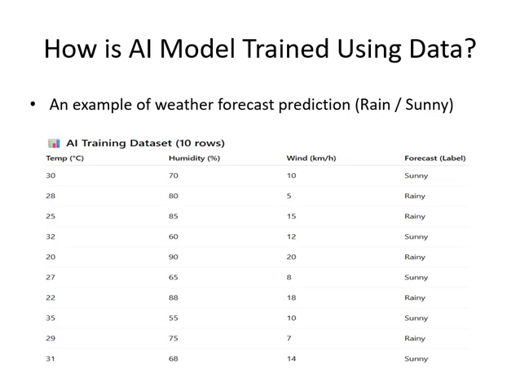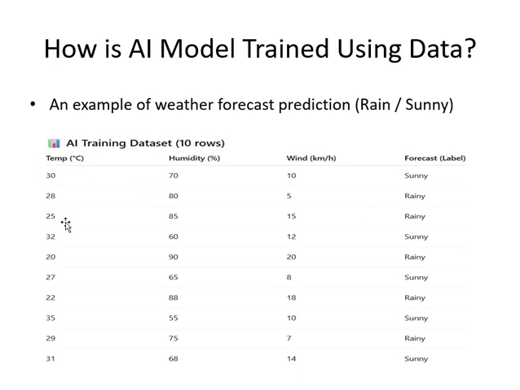So now let us see an example of weather forecast prediction, whether it will rain or it will be a sunny day, by using a small data set. This data will help you understand how intelligence models are usually trained. It's a very basic example. If you see, there are 10 rows. In these 10 rows, there are different parameters or attributes like temperature in Celsius, humidity in percentage, and wind in kilometers per hour. And the label of this data is whether it will rain or not, like sunny or rainy.